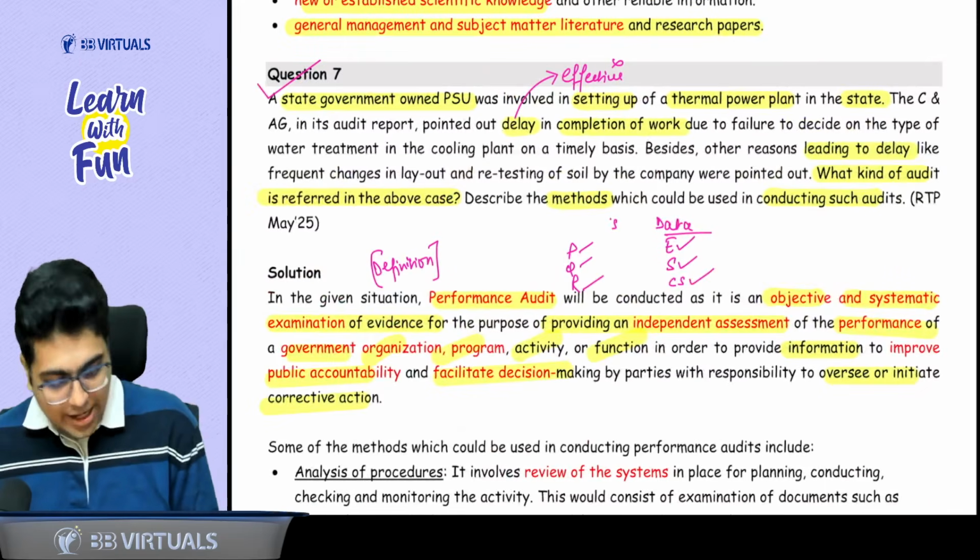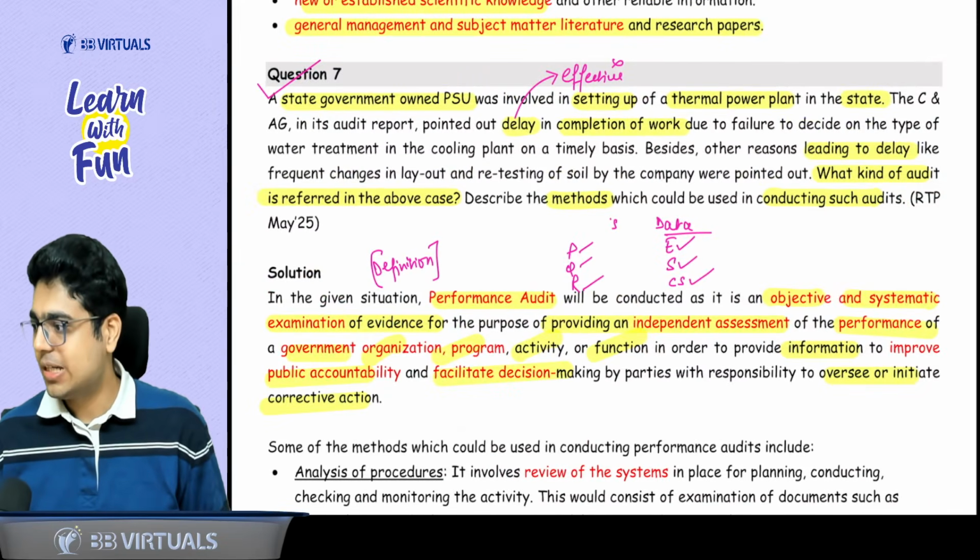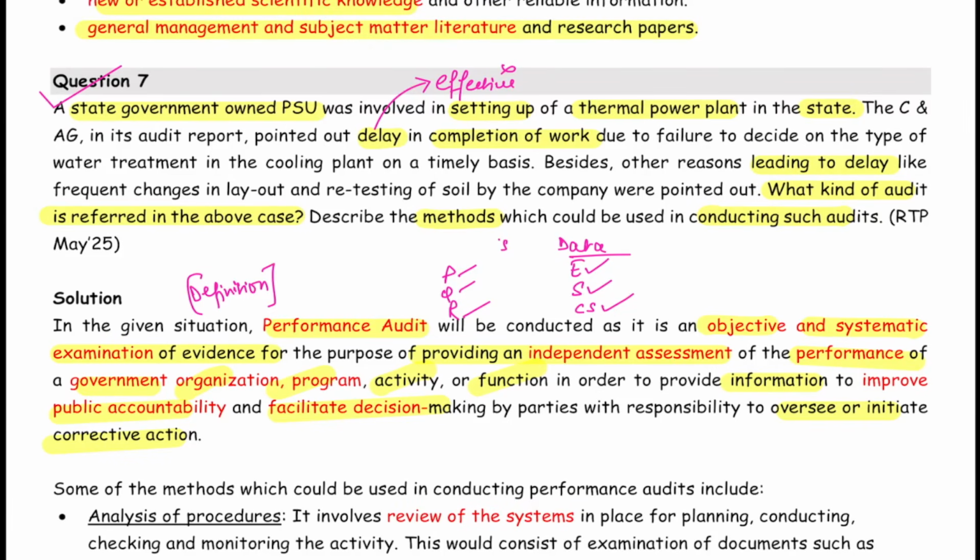So now if you look at the question which was asked in RTP May 25, now I think it will be crystal clear to you. See what the question says. A state government PSU is setting up a thermal plant in the state. CNAG pointed out delay in the completion of work. So whenever there is a delay, that means it is not effective, it is not done on time. Besides other reasons leading to delay, they have told the reason of delay.